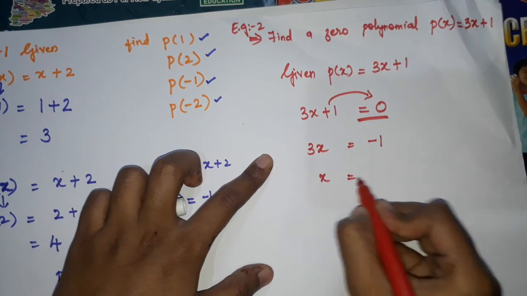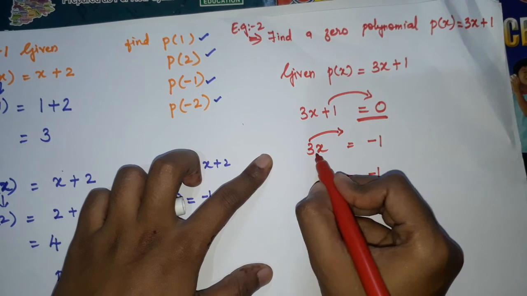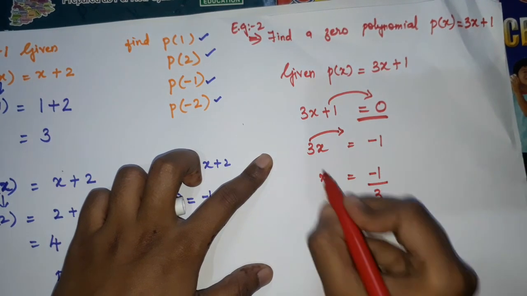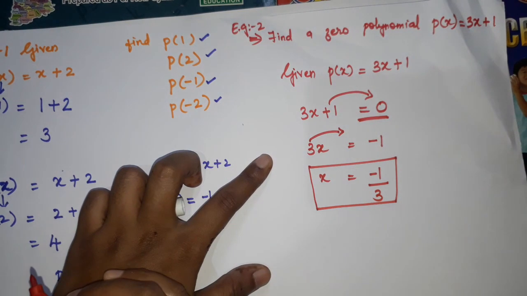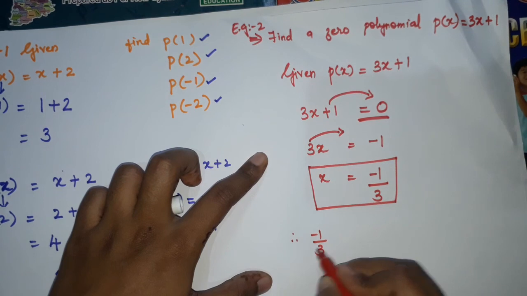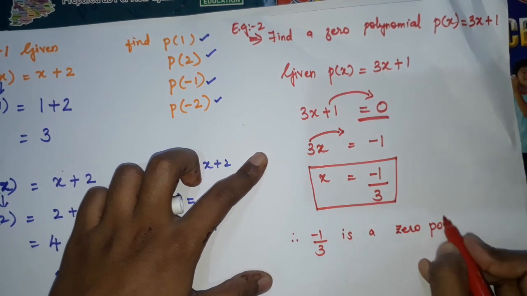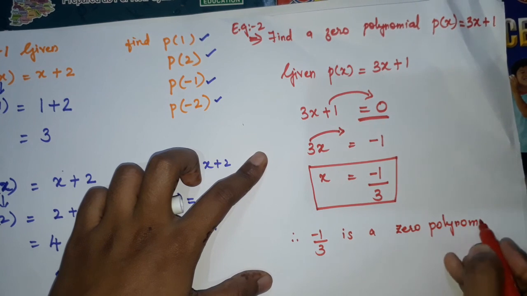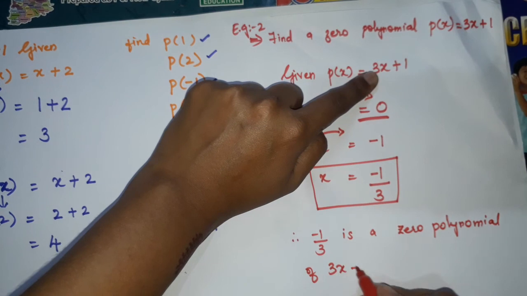X is equal to minus 1 by 3, after sending the 3, which is multiplying, to the other side as division. Therefore, minus 1 by 3 is a zero of 3x plus 1. That's it.